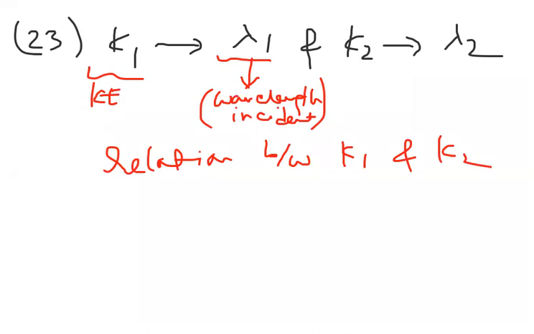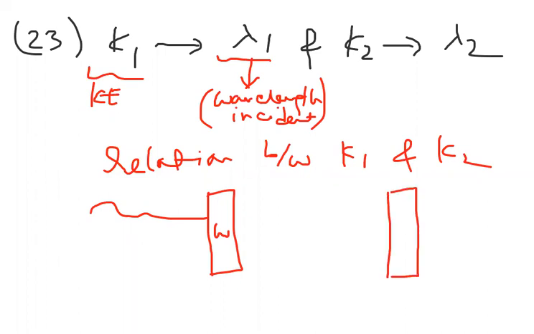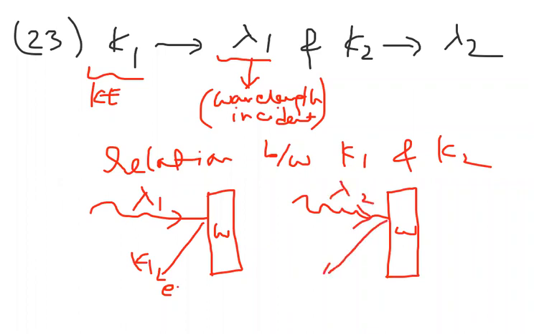We know that they are incident on the same metal. Same metal means work function will remain the same. When the radiation is incident with lambda 1, the electron is moving with the kinetic energy K1. Here radiation is incident with lambda 2, and the electron is moving with the kinetic energy K2. So now how are K1 and K2 related?